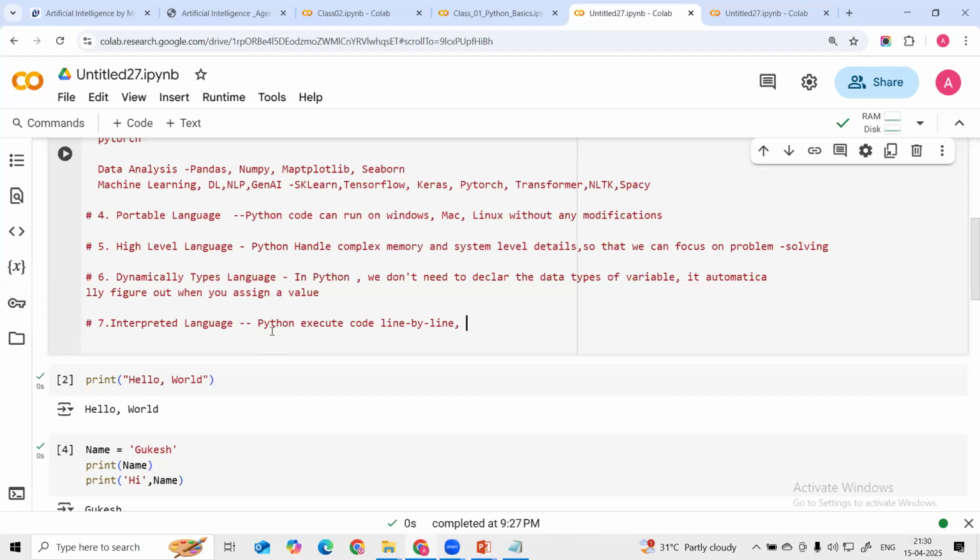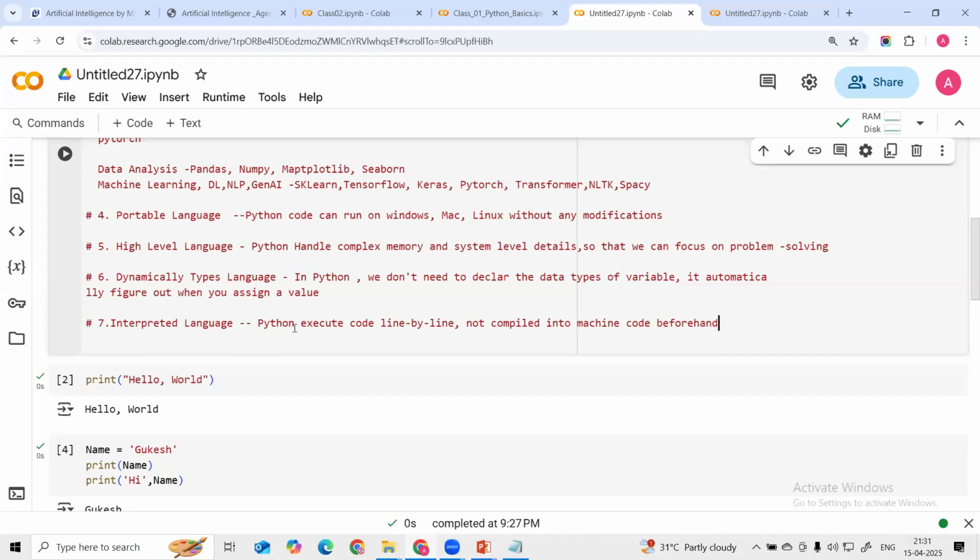So here we are not going to compile this code into machine code beforehand. What we understand from this interpreted language is that Python executes code line by line.